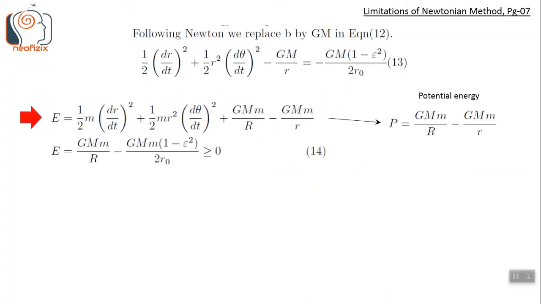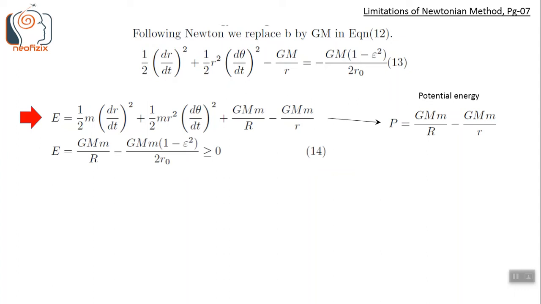By using B equals GM in equation 12, we get equation 13, which is the equation of total energy per unit mass. If we multiply equation 13 with small m, that is the mass of the planet, we get the energy equation. As such, we get an equation with negative energy, but we can use it as it is in many problems. Or we can also add a constant factor GMm by big R on both sides of the equation to make net energy positive.